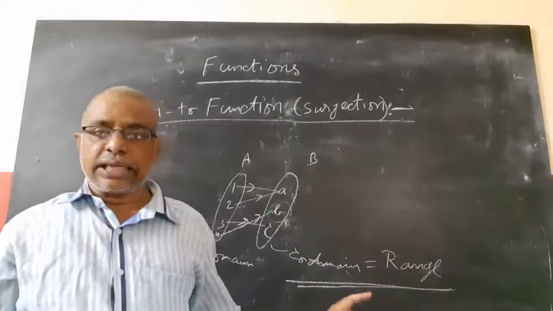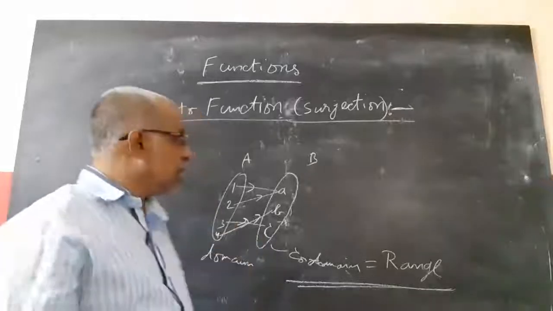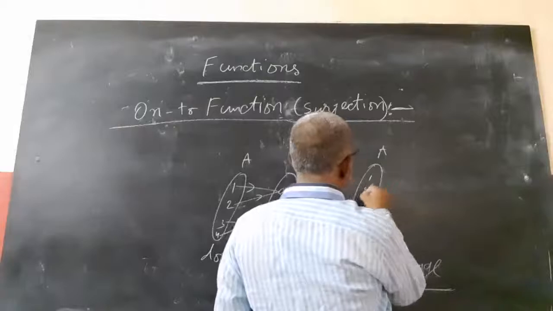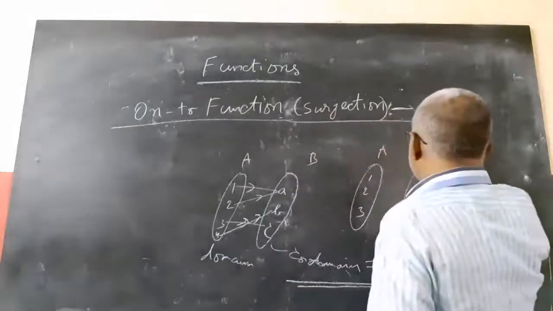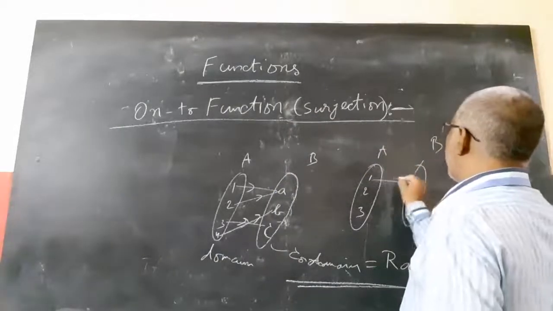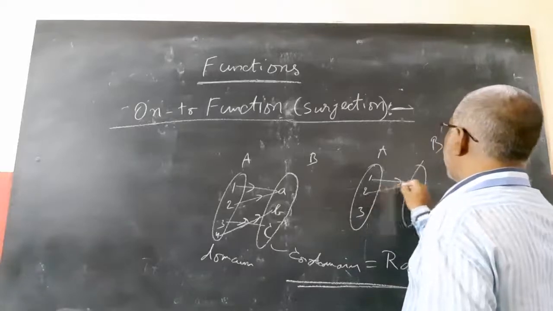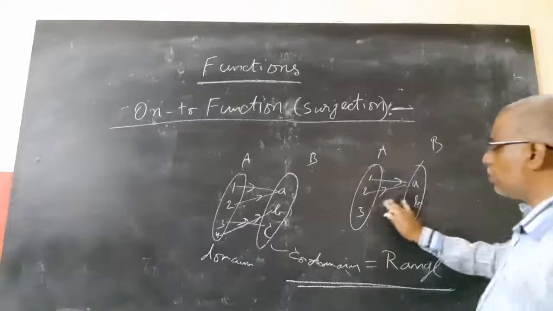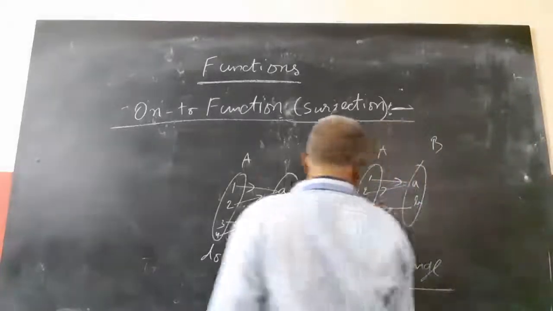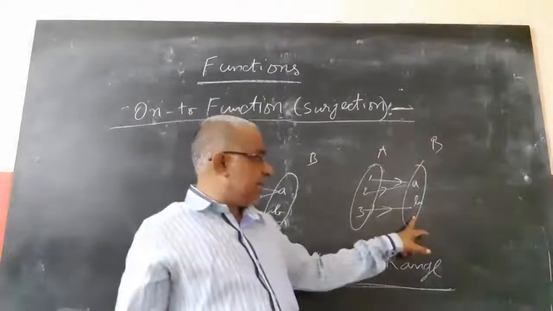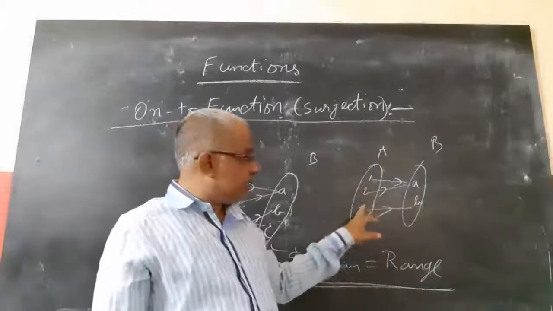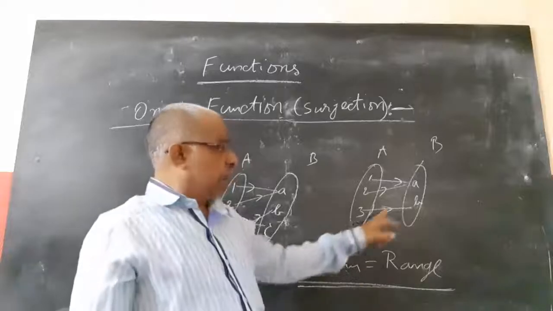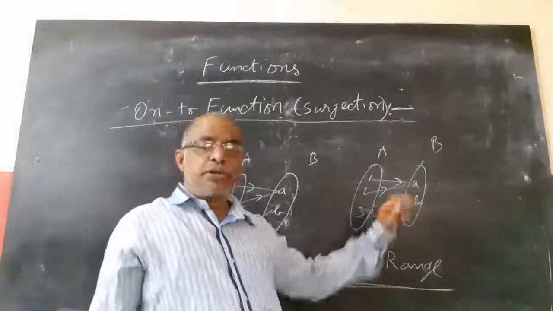Now if you observe, what is onto or surjection? For example, A is like this: 1, 2, 3. And B is like this: a, b. If I map 1 to a, 2 to a, and 3 to a, it is not onto. If I map 3 to b, then it is onto. Here every element of A should be mapped to become a function, and now all the elements of B should be mapped.